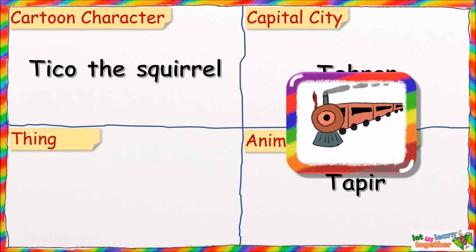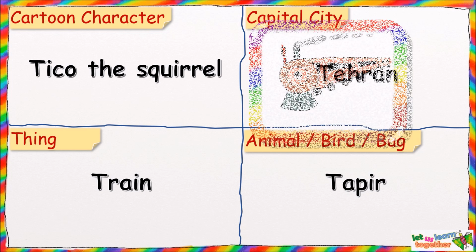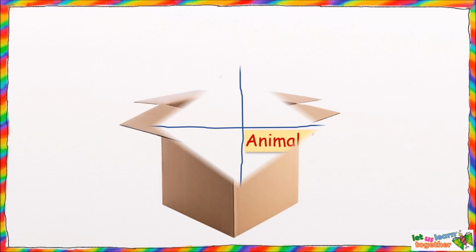And T for train. So there we go. We have cartoon character Tico the squirrel, capital city Tehran, animal Tapir and thing train, all starting with the letter T.